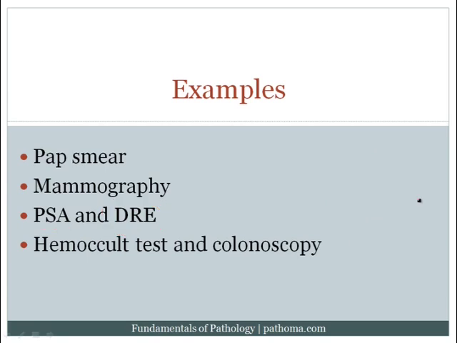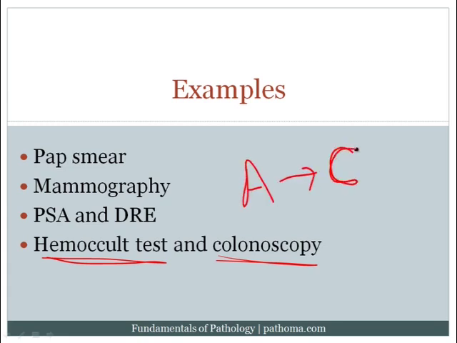And the final example that I'd like to give is the Hemocult test and colonoscopy for detection of colonic adenomas and colonic carcinoma. Now, the idea here is that recall that colonic carcinoma, adenocarcinoma of the colon, the vast majority of adenocarcinoma of the colon actually develops from adenomas, and this is something called the adenoma carcinoma sequence. We'll discuss the adenoma carcinoma sequence in more detail when we do the